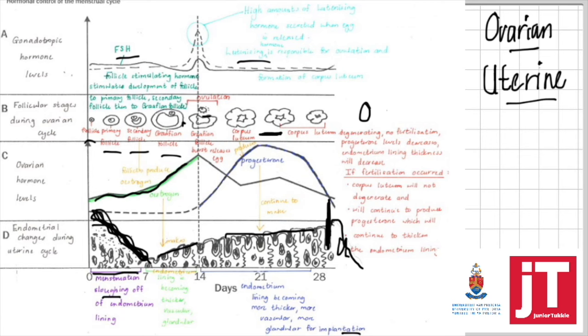A famous question you might be asked is: is this woman pregnant? No. She is not pregnant. Fertilization did not take place because the corpus luteum is degenerating. If the corpus luteum degenerates, progesterone decreases, which will cause the endometrium lining to decrease.